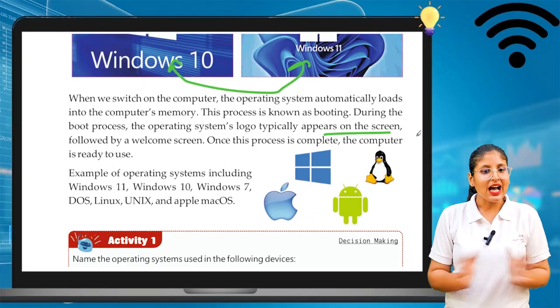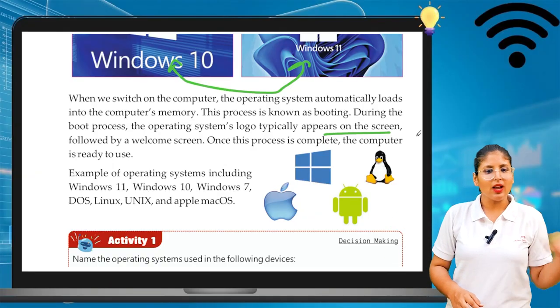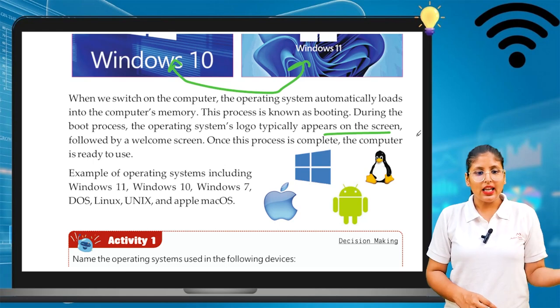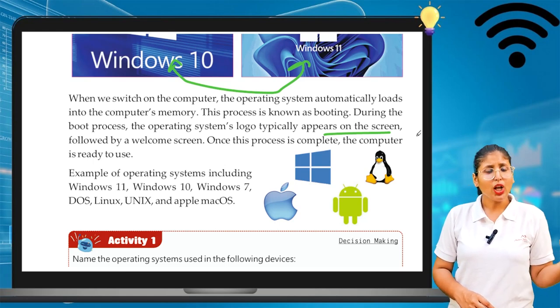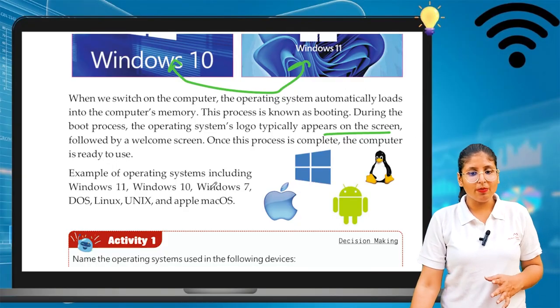Examples of operating systems are Windows 10, Windows 11, Windows 7, DOS, Linux, UNIX, and Apple Mac OS. So these are the operating systems. With the picture we can see this.